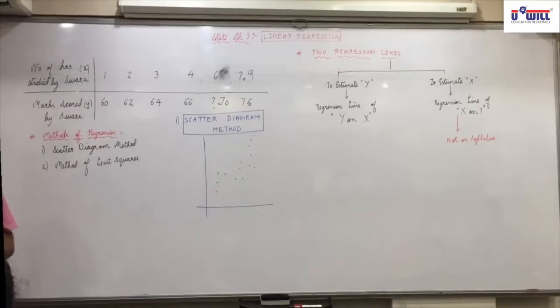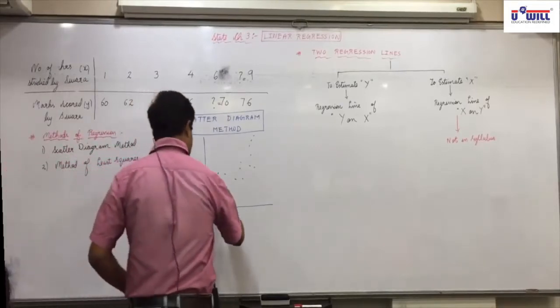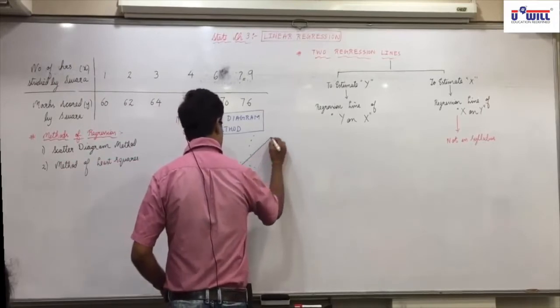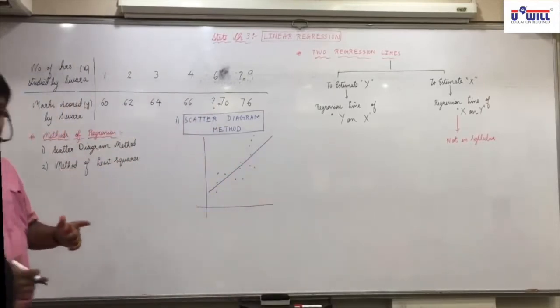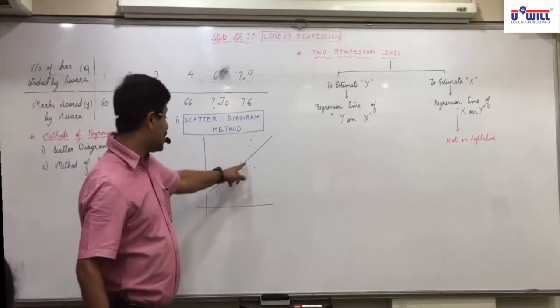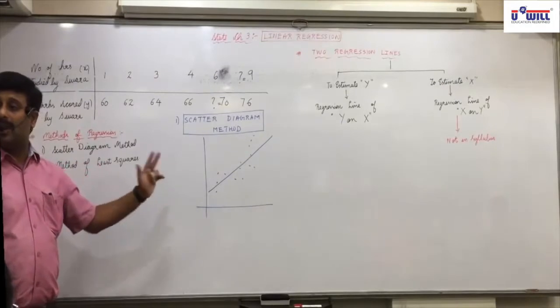Now what we do in the scatter diagram method is we randomly make a line passing through the majority of points, near to the majority of points. You can see it is passing through the majority of points, and the maximum points are lying close to this line. This is the regression line.